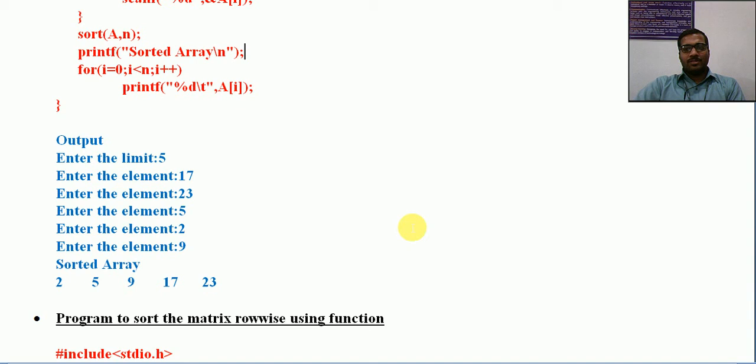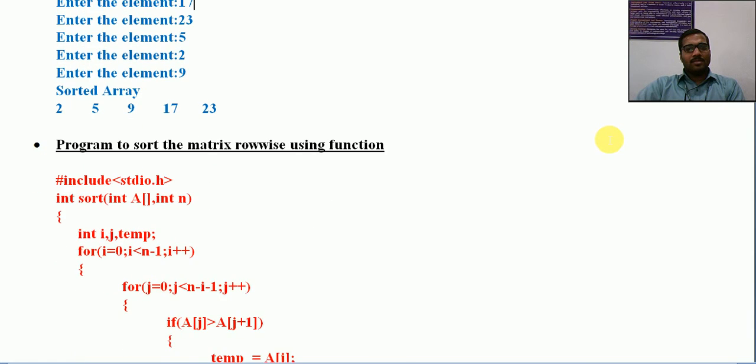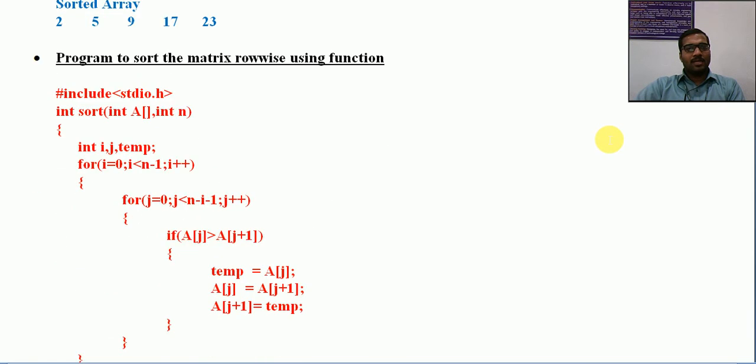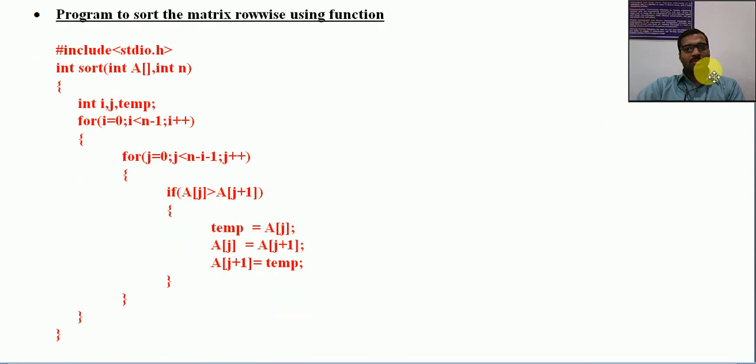So this is one example where we are passing a single dimensional array as the parameter. We will see one more example where we are passing an array as a parameter, but the question is a program to sort the matrix row wise. A program to sort the matrix row wise.